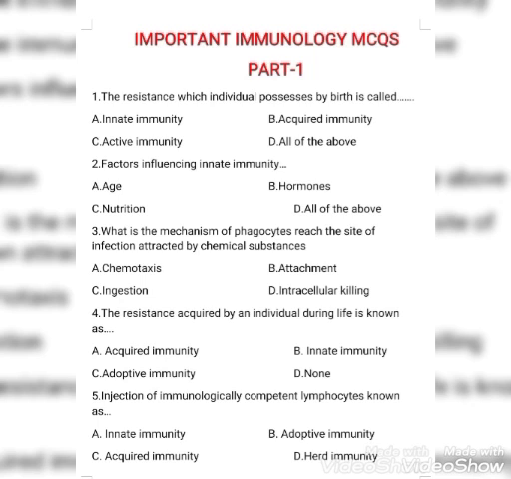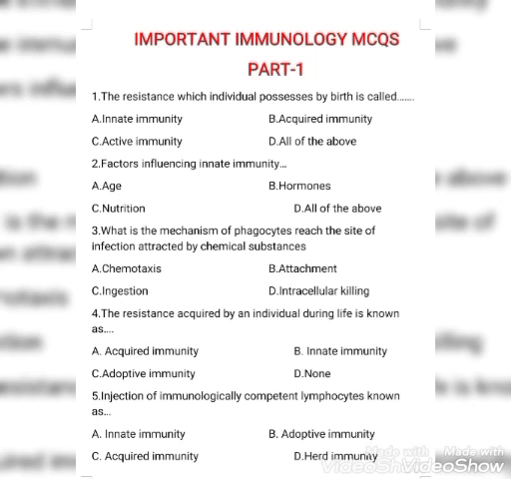First question: the resistance which an individual possesses by birth is called innate immunity, acquired immunity, active immunity, all of the above. Here the right answer is option A, innate immunity. Then what is acquired immunity? The resistance acquired by an individual during life is known as acquired immunity. It is of two types, active and passive.